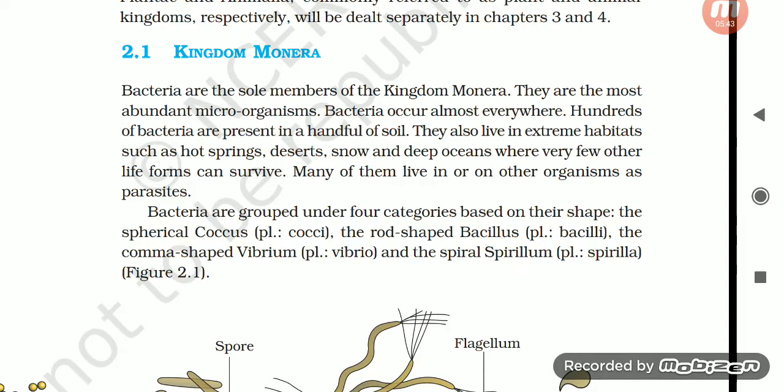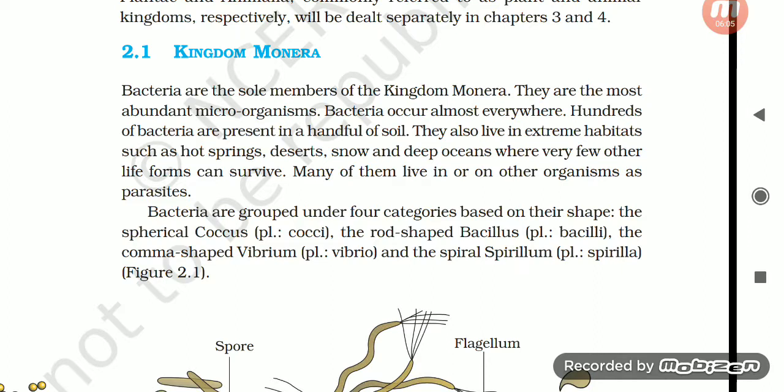They are the most abundant microorganisms. Bacteria occur almost everywhere. Hundreds of bacteria are present in a handful of soil. They also live in extreme habitats such as hot springs, deserts, snow, and deep oceans where very few life forms can survive. Many of them live in or on other organisms as parasites.